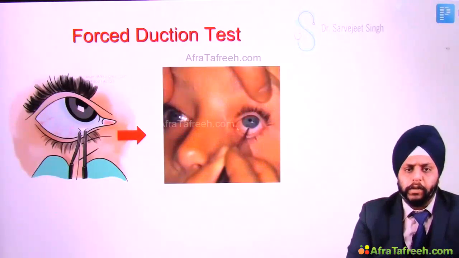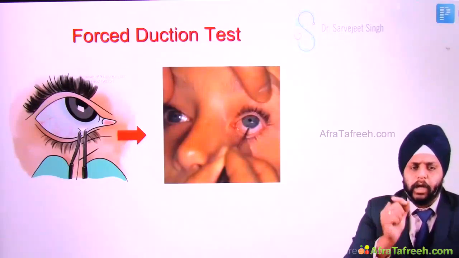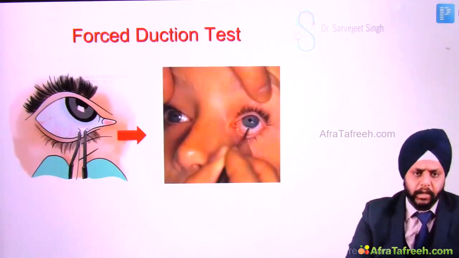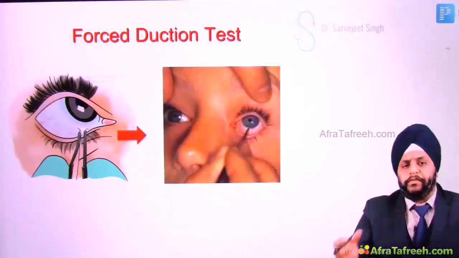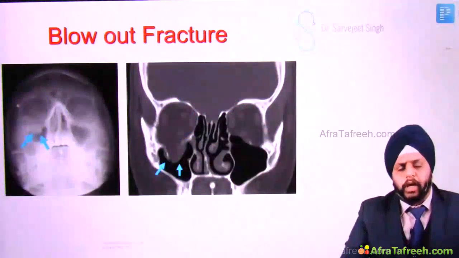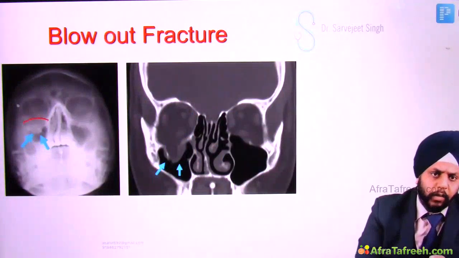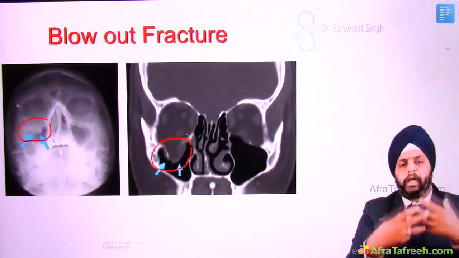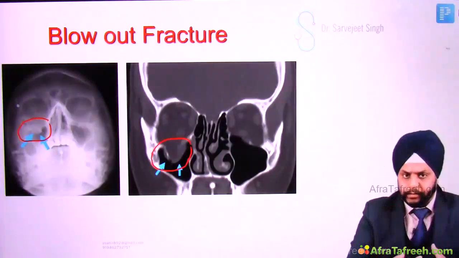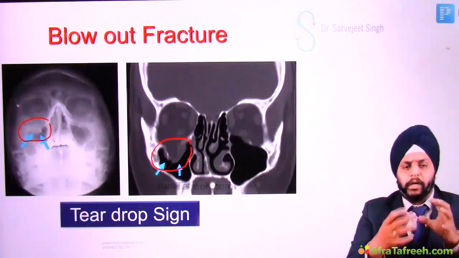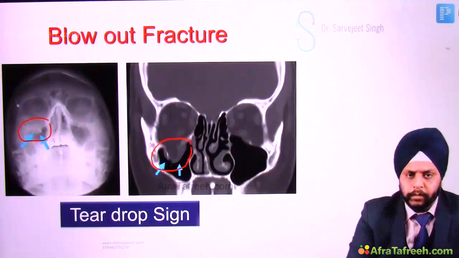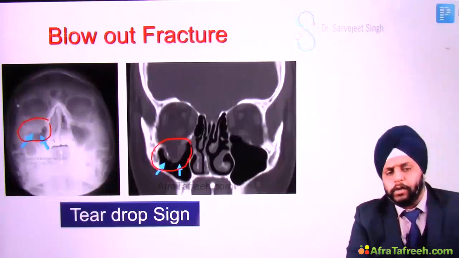All right, so look over here. This is the patient, you hold the conjunctiva and try to move it. It is not moving, which means the muscle is entrapped. Now you can confirm this with the help of imaging also. Earlier we used to do an X-ray. Nowadays we do a CT scan and you can clearly see that the orbital contents are hanging in the maxillary sinus. This is known as the teardrop sign.